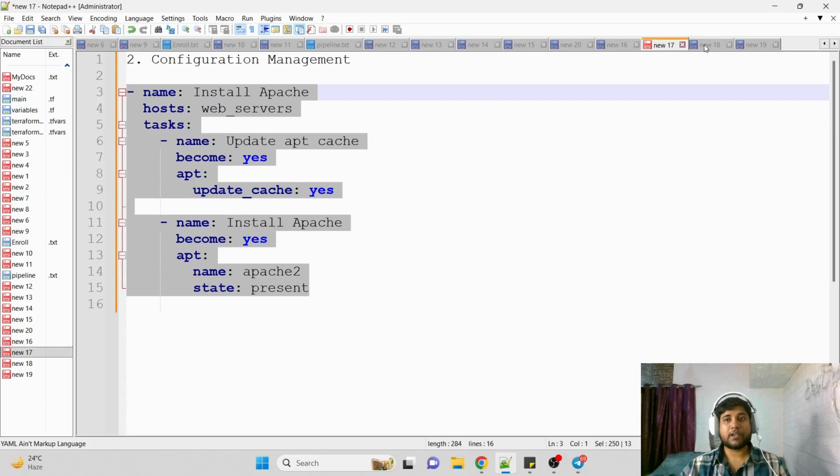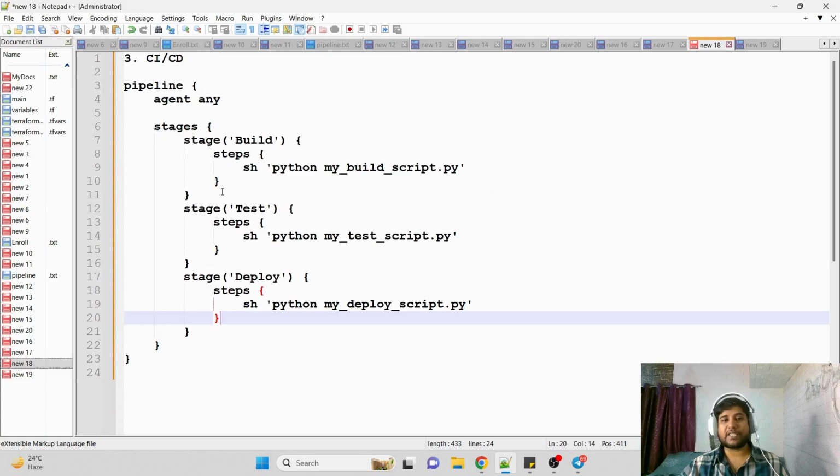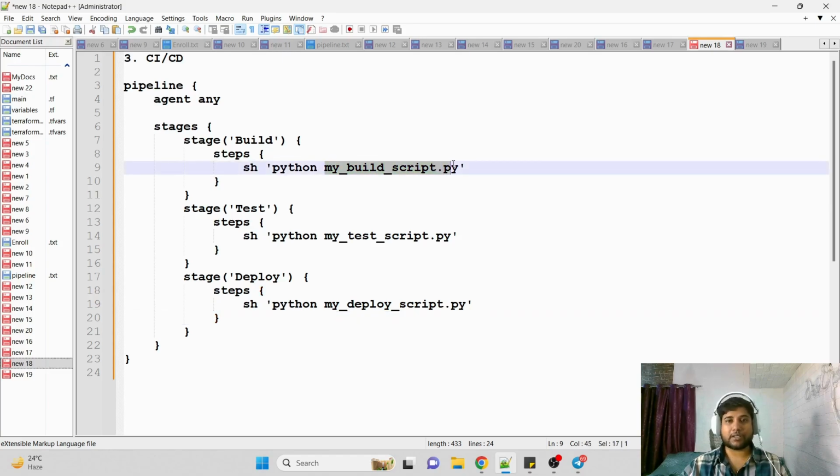Third, CI/CD. You already know we have different CI/CD tools like Jenkins, GitHub Actions, and GitLab CI/CD, and using the pipelines in those tools, we can build Python based applications. For example, let's say I have written a Python based script in the form of mybuildscript.py.